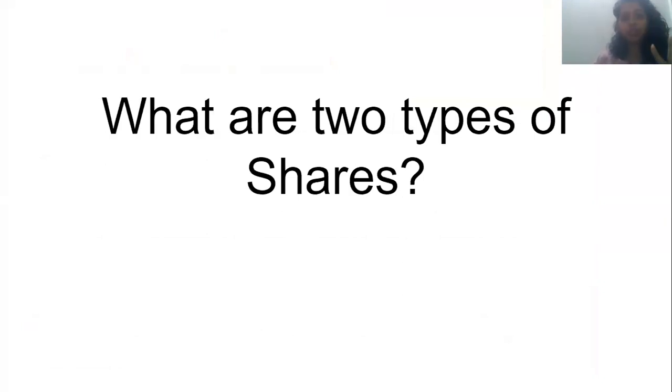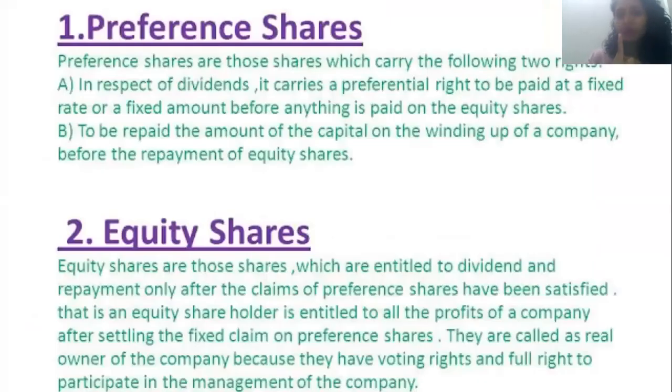There are two types of shares basically. Let's see the different types. First is preference shares and the second one is equity shares. Preference shares are those shares which carry the following two rights. In respect of dividend, they carry a preferential right, that is, a priority over other types of shares. So preference shares give preference, that is the priority.